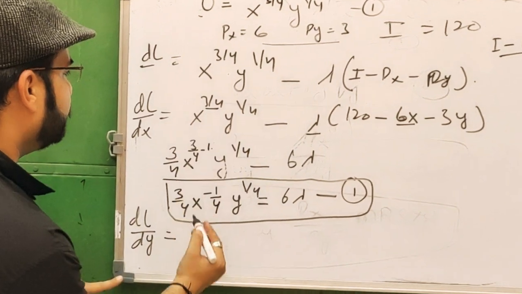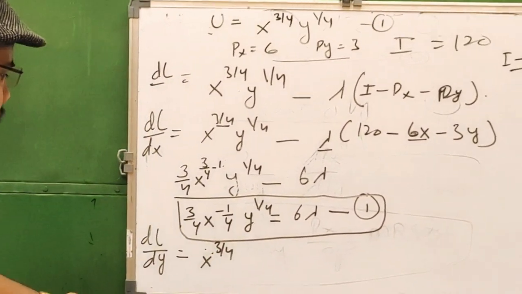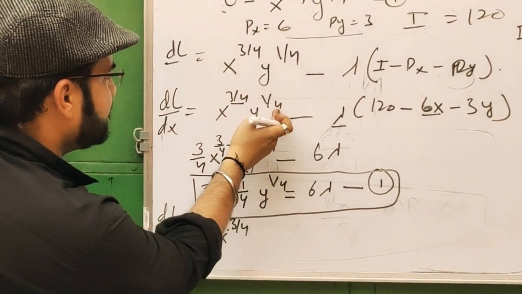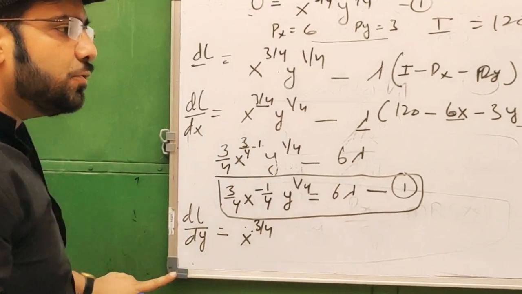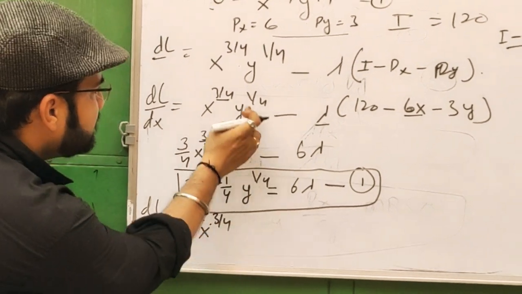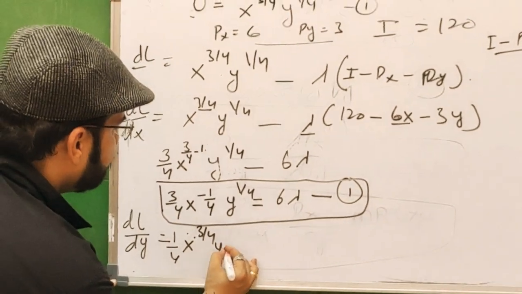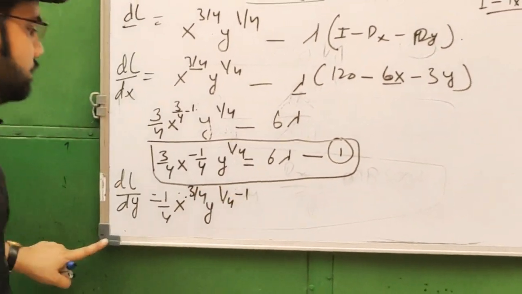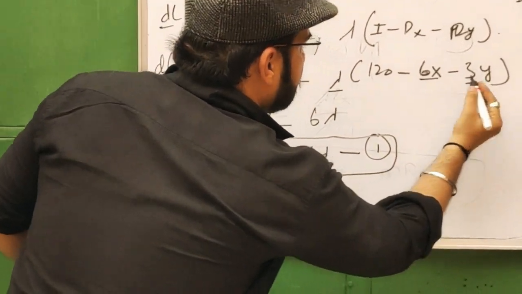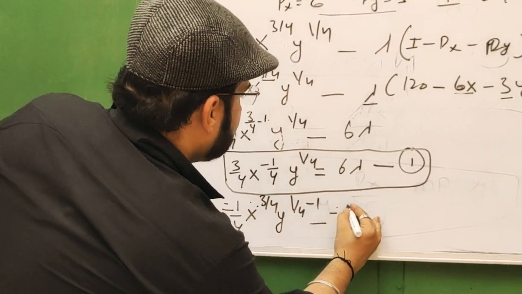This equation, x power 3 by 4, and then this power of y, because we are doing the partial derivative with respect to y, this 1 by 4 comes before this, and y power 1 by 4 minus 1, minus 3, others will be 0, and minus 3 lambda.